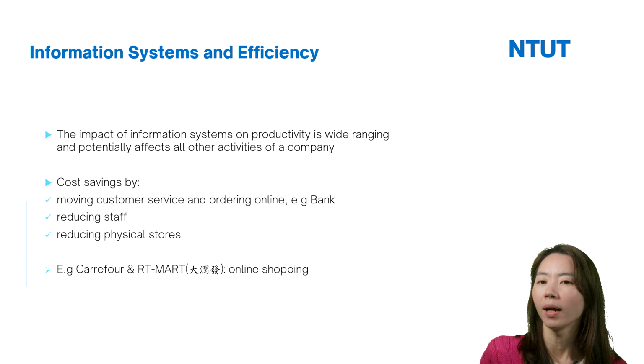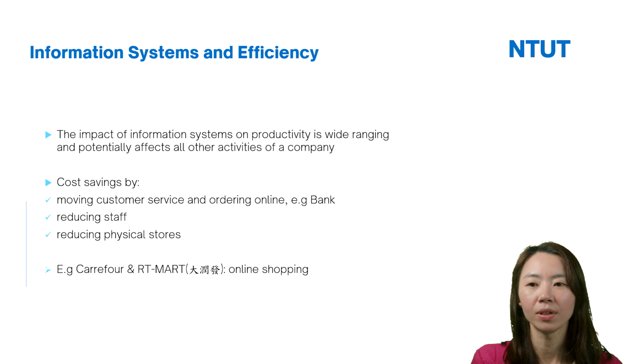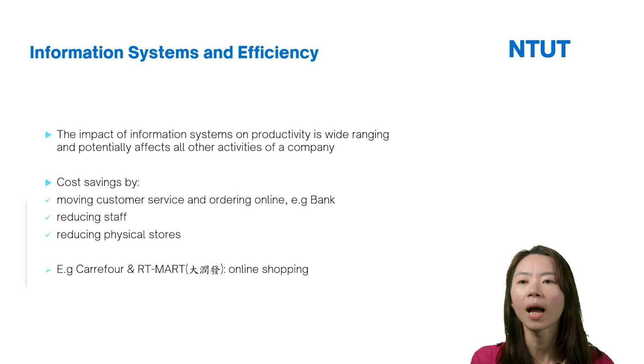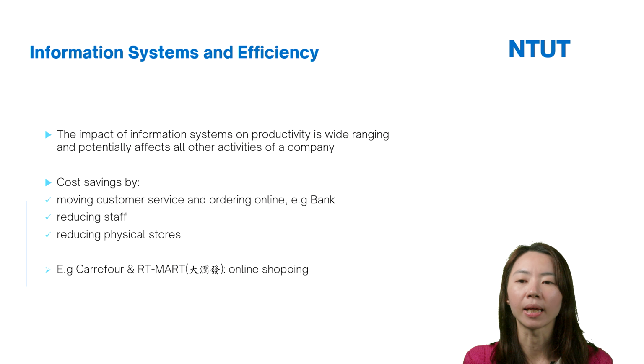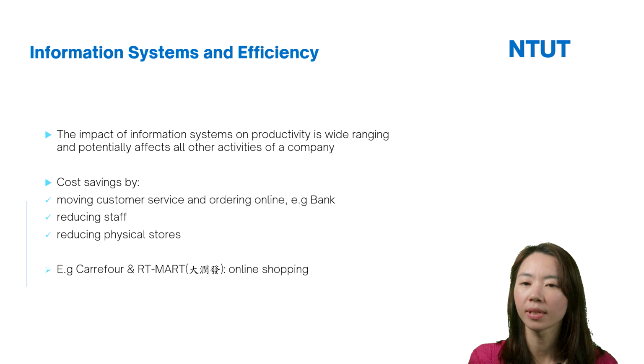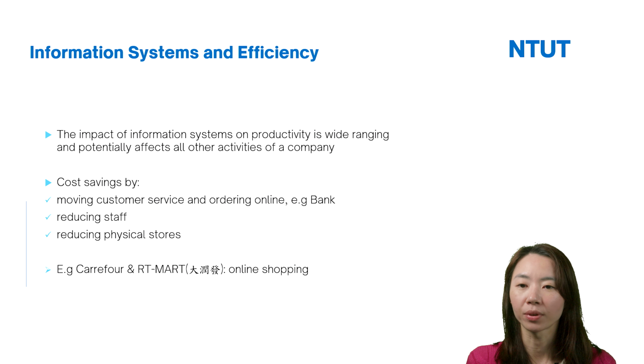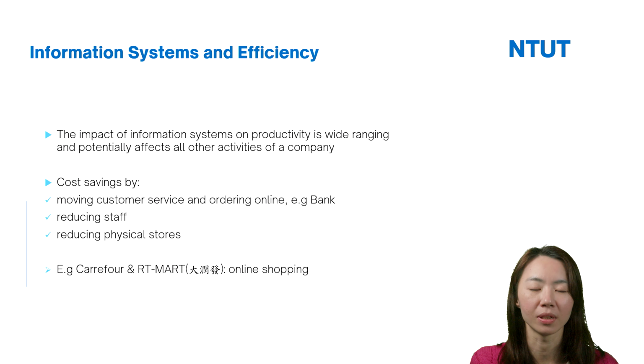And for IT systems and efficiency, here IT means information systems. The impact of information systems on productivity is wide-ranging, and potentially affects all other activities of the company.